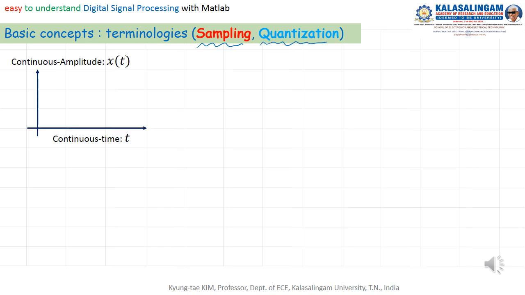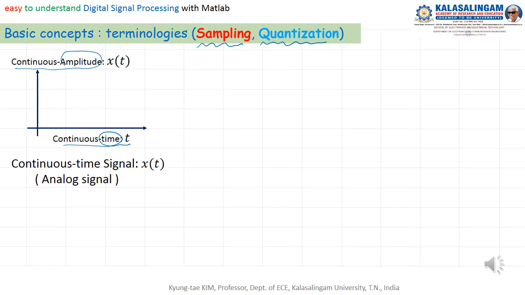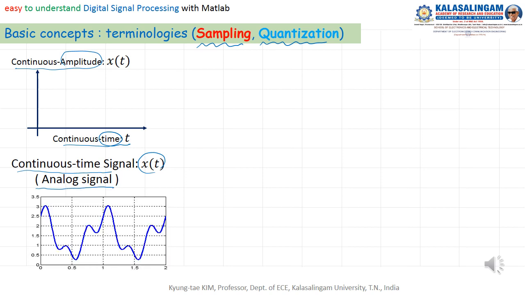The signal is represented in this graph with continuous time and continuous amplitude. We call this a continuous time signal x of t, otherwise you can say analog signal. For example, like this. This is the time domain, and it is continuous. The amplitude is also continuous.